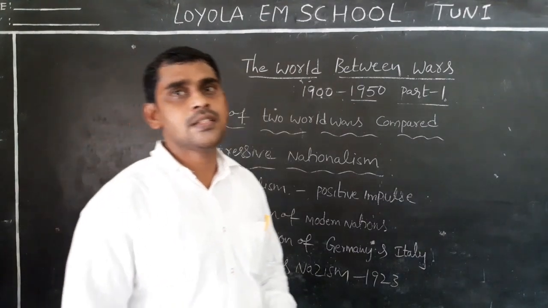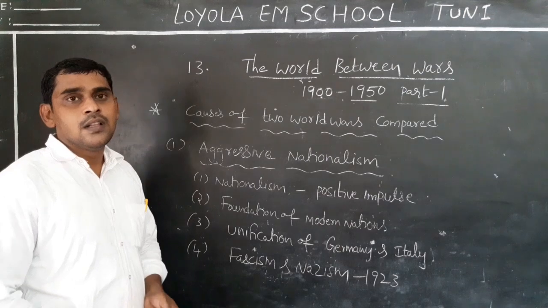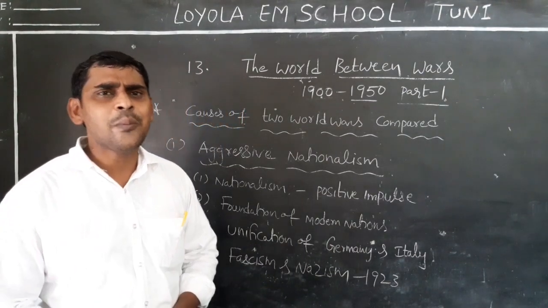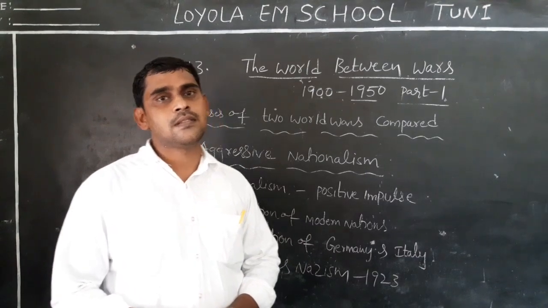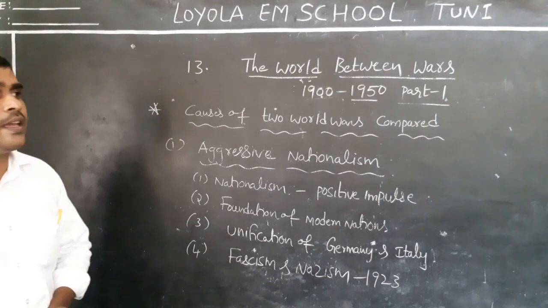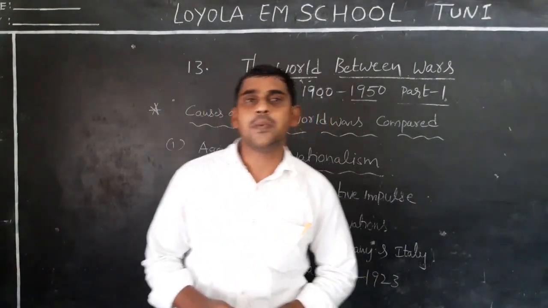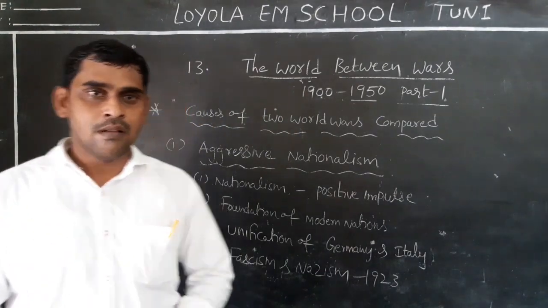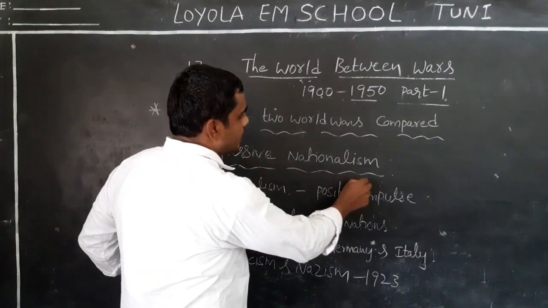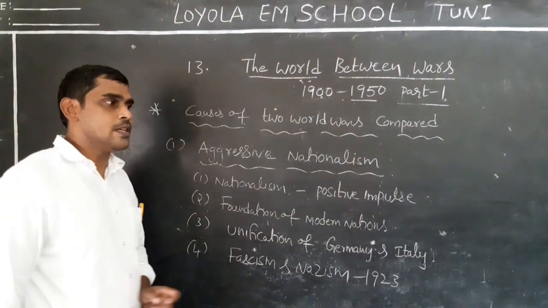But nowadays, what are we here? The idea could be used to create pride in oneself. To create pride in oneself, automatically they hate the neighbors. Then how is it called? It is called aggressive nationalism. Aggressive nationalism.